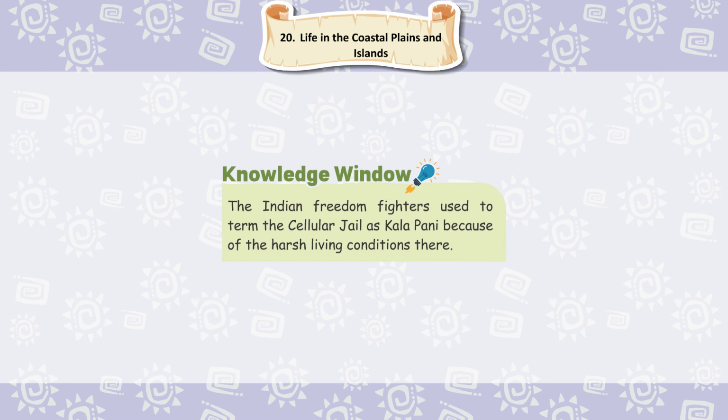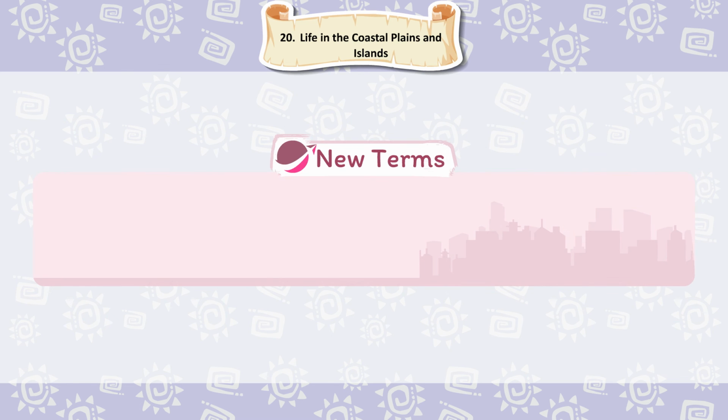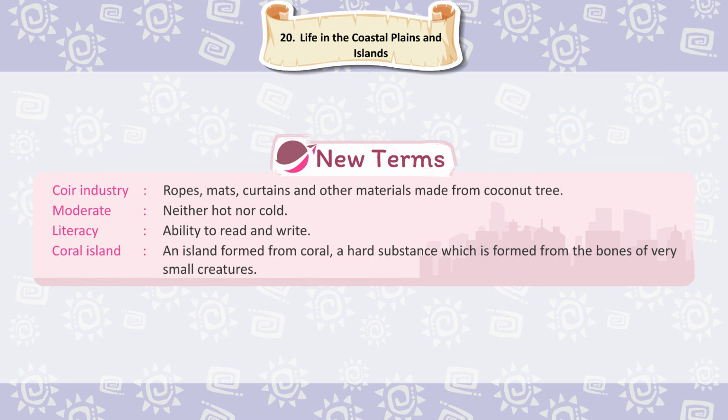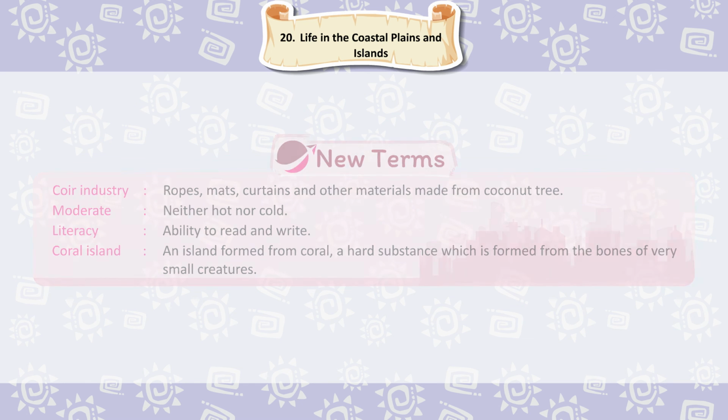Knowledge window. The Indian freedom fighters used to term the Cellular Jail as Kala Pani because of the harsh living conditions. New terms. Coir industry: ropes, mats, curtains and other materials made from coconut tree. Moderate: neither hot nor cold. Literacy: ability to read and write. Coral island: an island formed from coral, a hard substance which is formed from the bones of very small creatures.